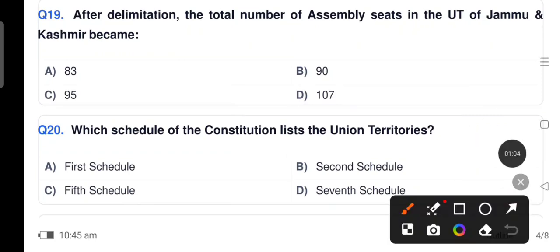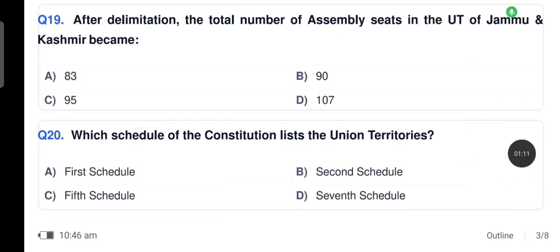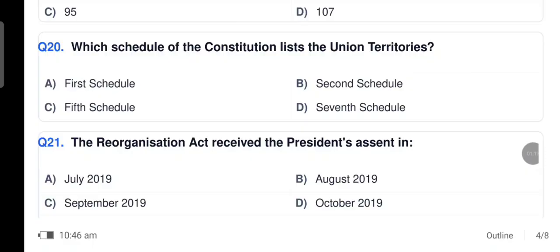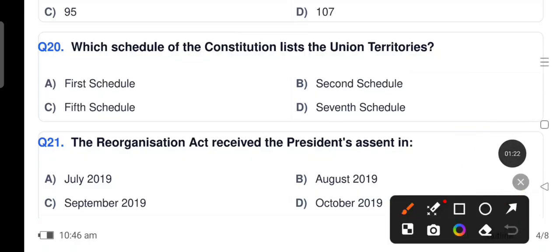It is first schedule. The Reorganization Act received the President's assent in August 2019. Option B.